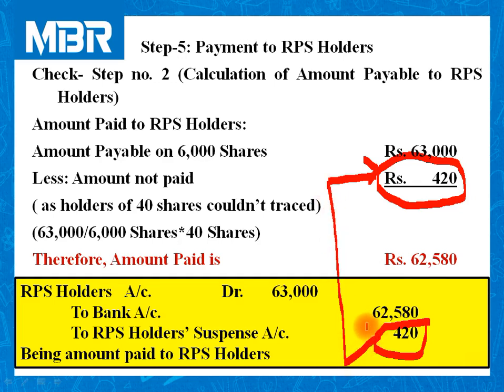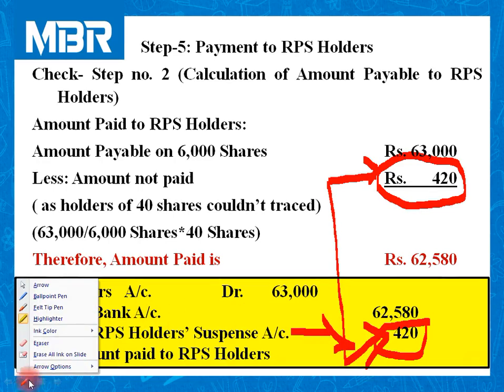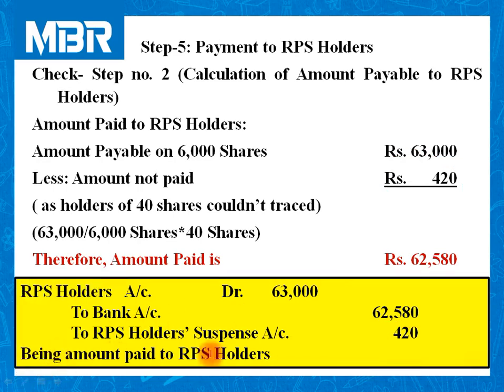But as and when they become available to us, we need to pay them 420 rupees. So we have opened a separate account called RPS holders suspense account. I hope everybody is clear with this calculation.